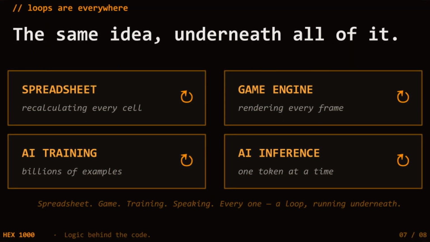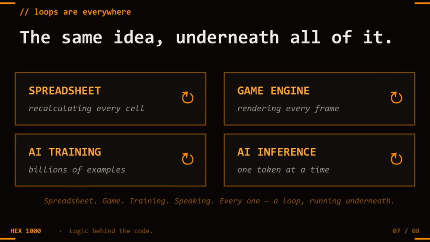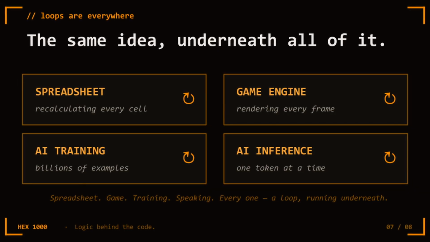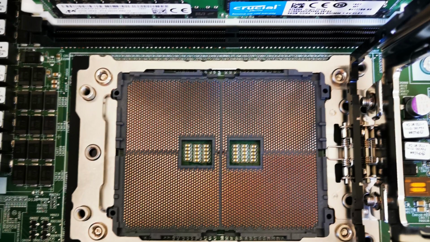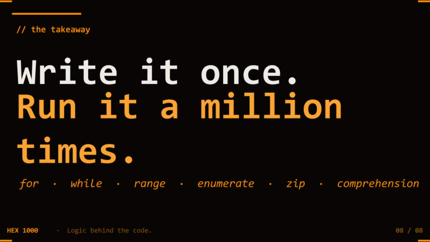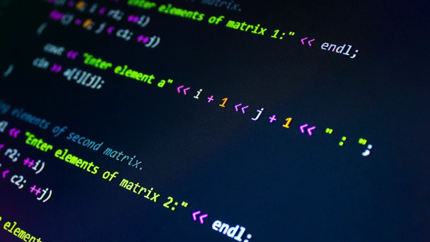Loops aren't a beginner topic you move past. They are the heartbeat of every program that has ever run, including the most advanced AI models that we have on Earth right now. 7 videos in this series. You can now store data, organize it, compose it, make decisions about it, and repeat anything as many times as you need. That's the core toolkit. Variables, data structures, conditionals, loops. With just these, you can already write real programs that do real work.